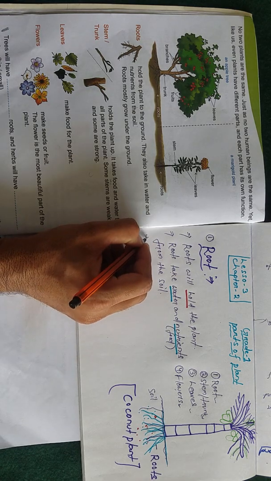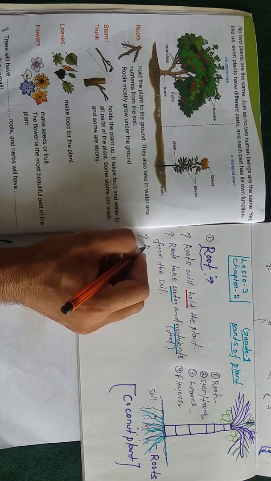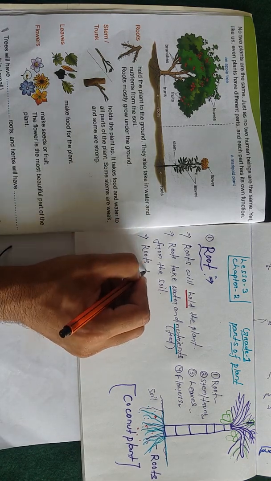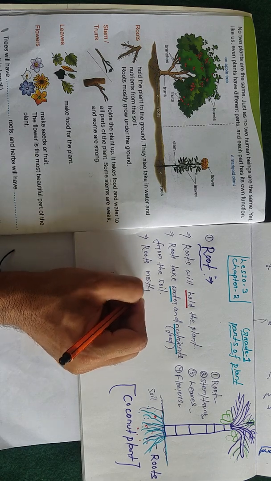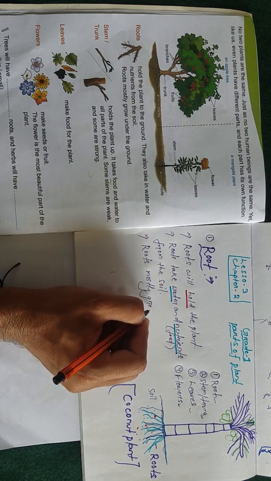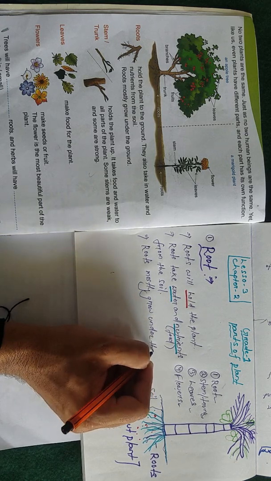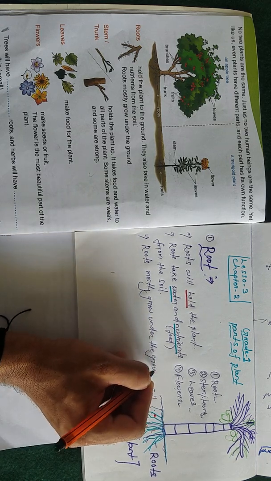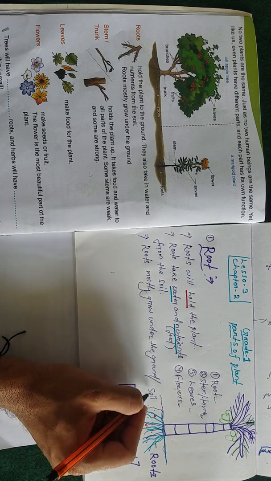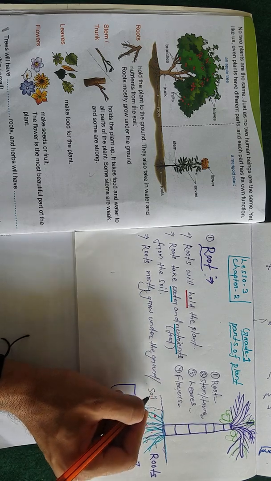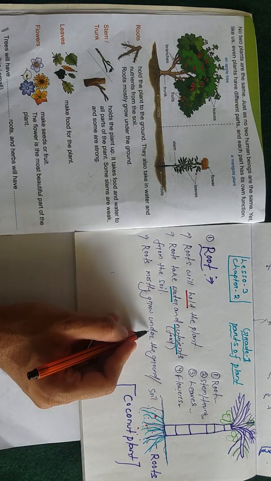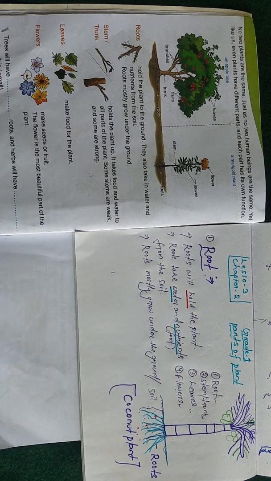Next one, roots mostly grow under the ground or soil. Let us revise.